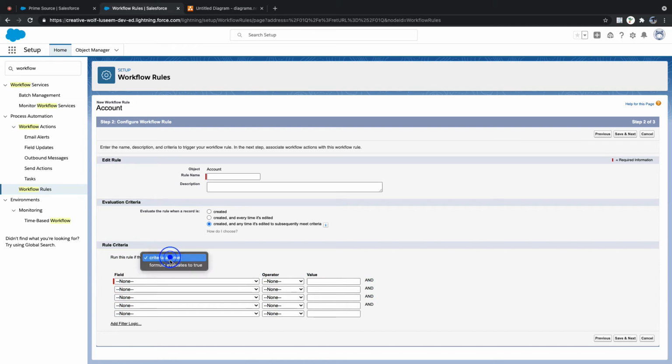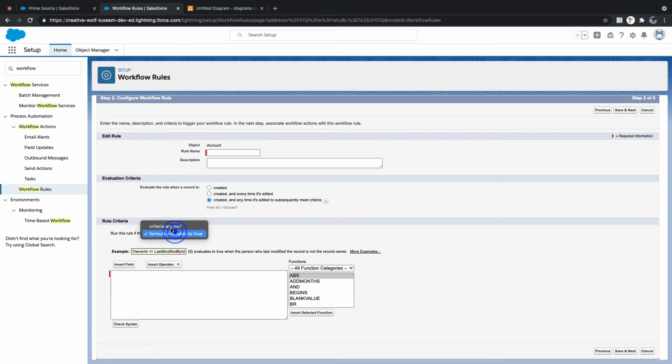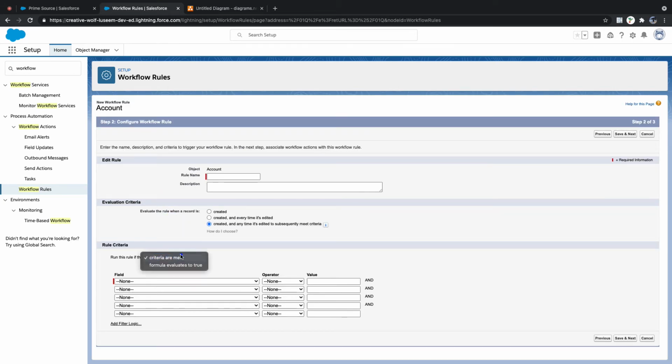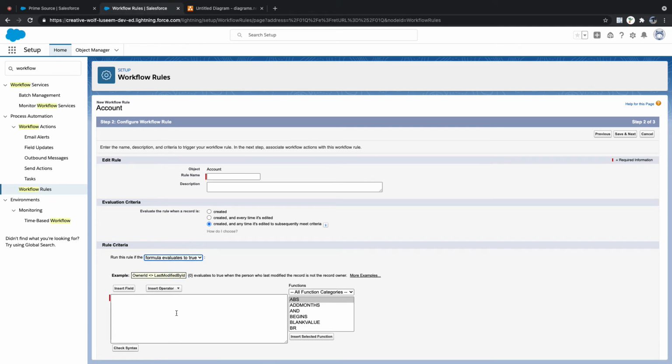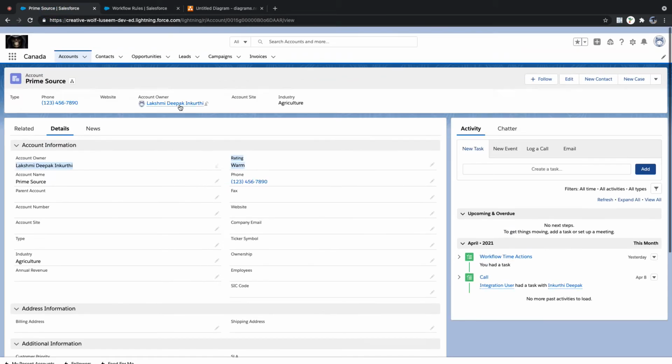This is criteria met, and you have a formula of always true. You can use any of these. This is for a simple type of logic, and this is for a complex type, where field references and everything will come, and then you have actions. Only this much. You do not have anything else in the workflow rules. Okay. Cool. Any questions here? No. Okay.